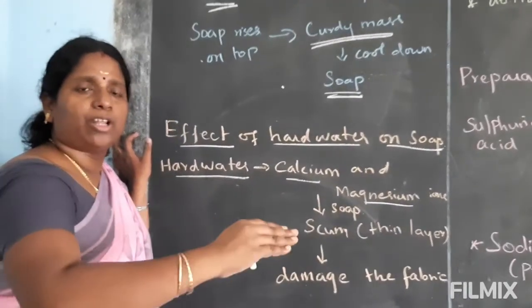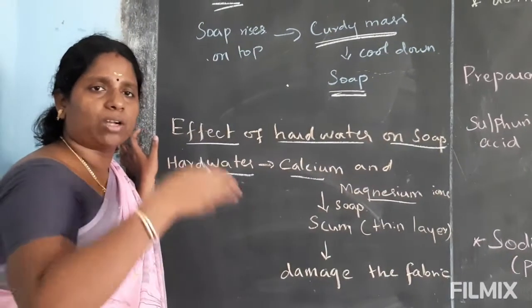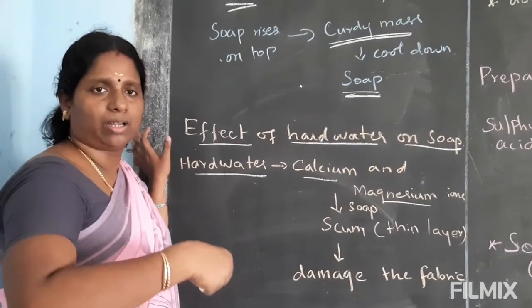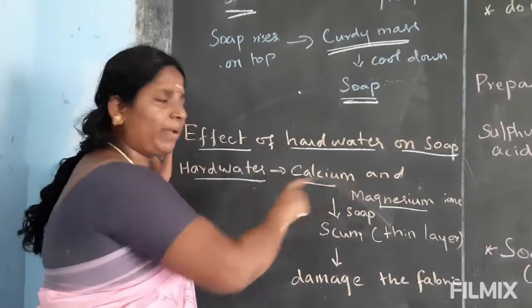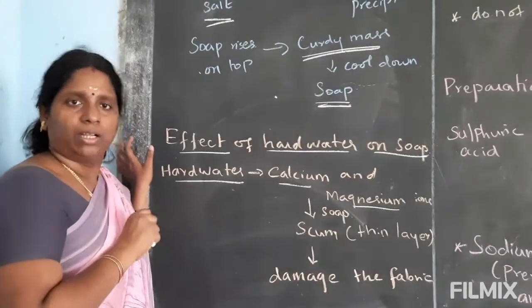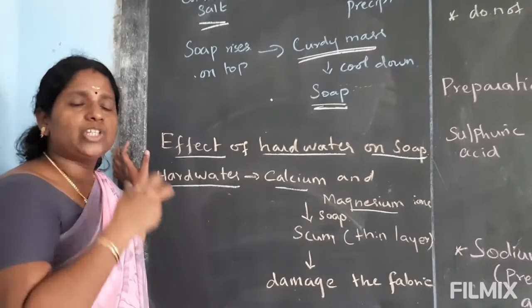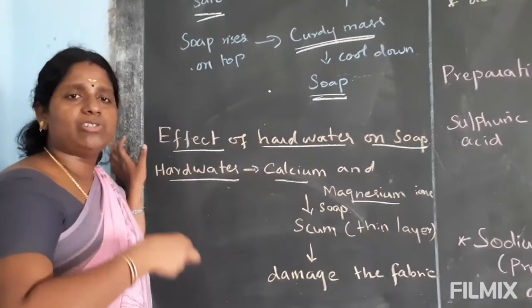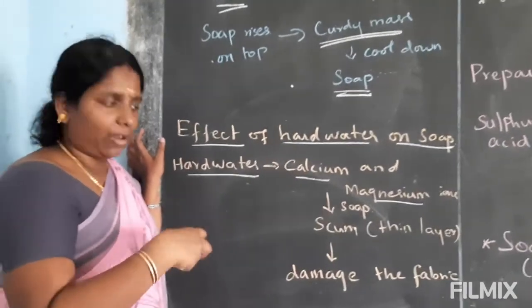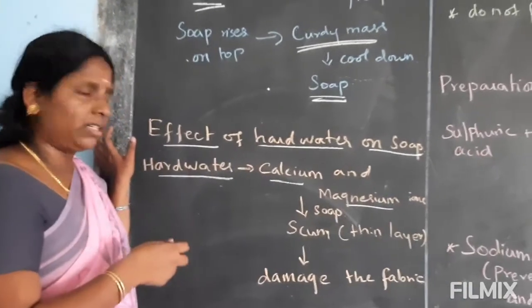They will not be removed even when you wash that cloth in water. Finally, these ions will damage our fabric, our cloth.